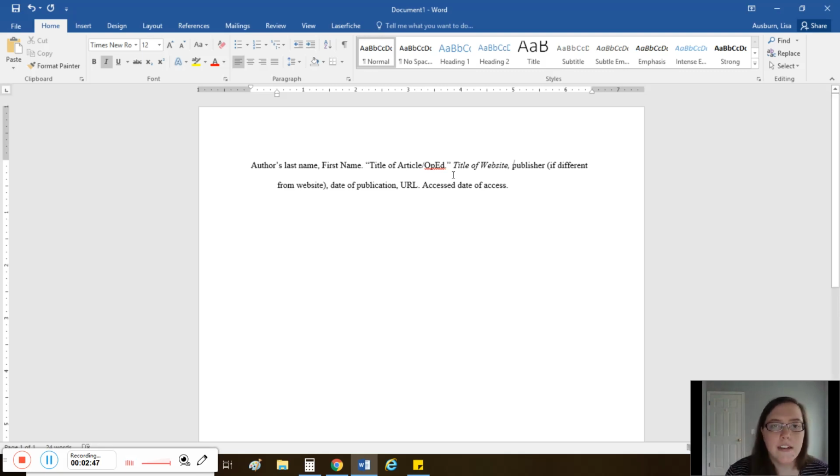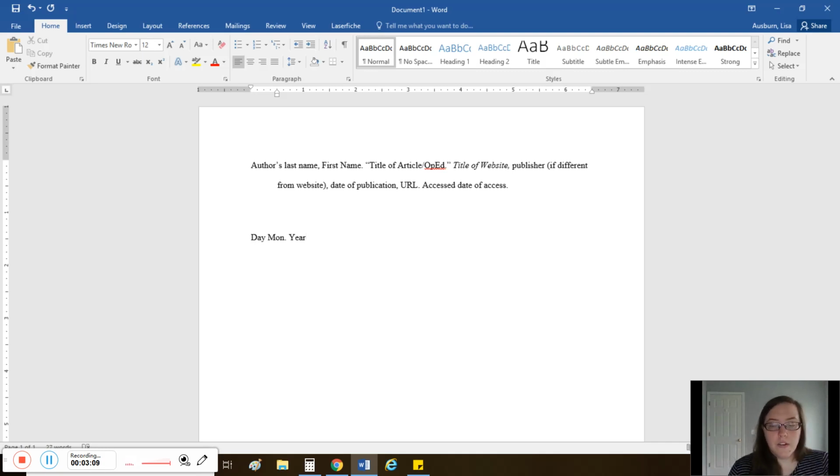Then you're going to write the date of publication. When we are in our works cited page, the way that dates are formatted are like day, month, year. But the reason I wrote month period is because the months are abbreviated if they have more than 3 letters. So May, not abbreviated. All the other ones, abbreviated.